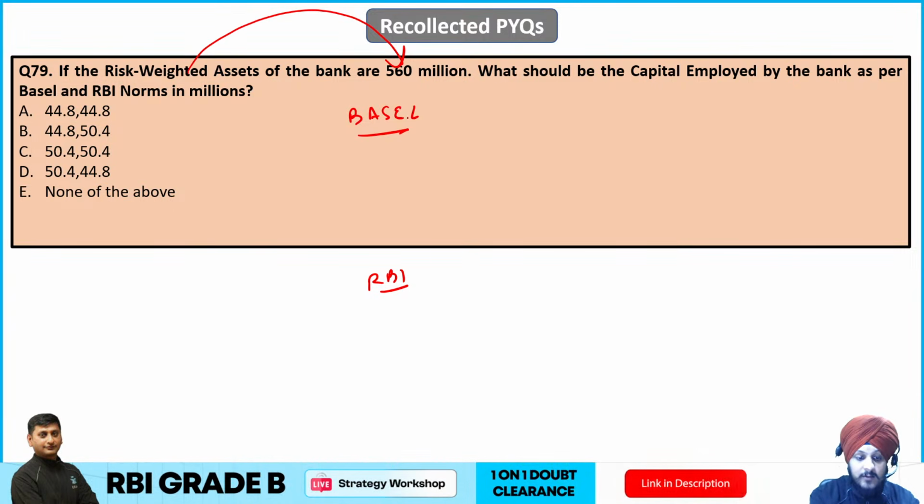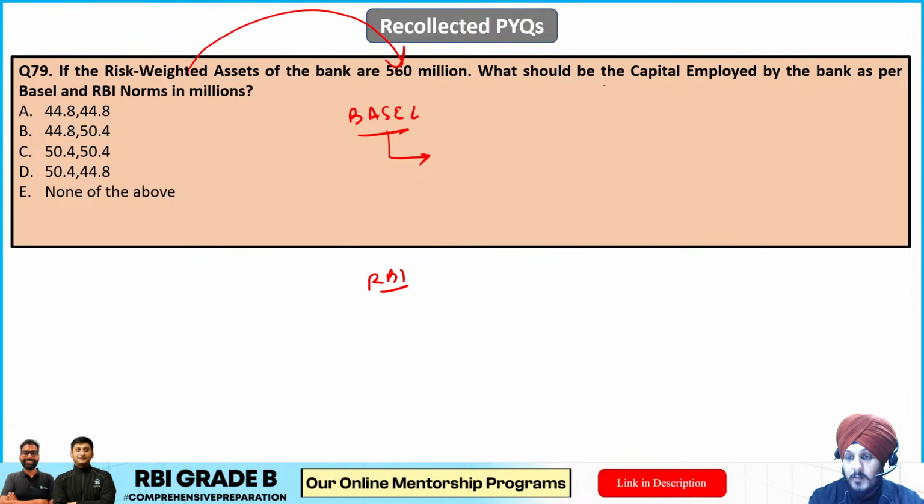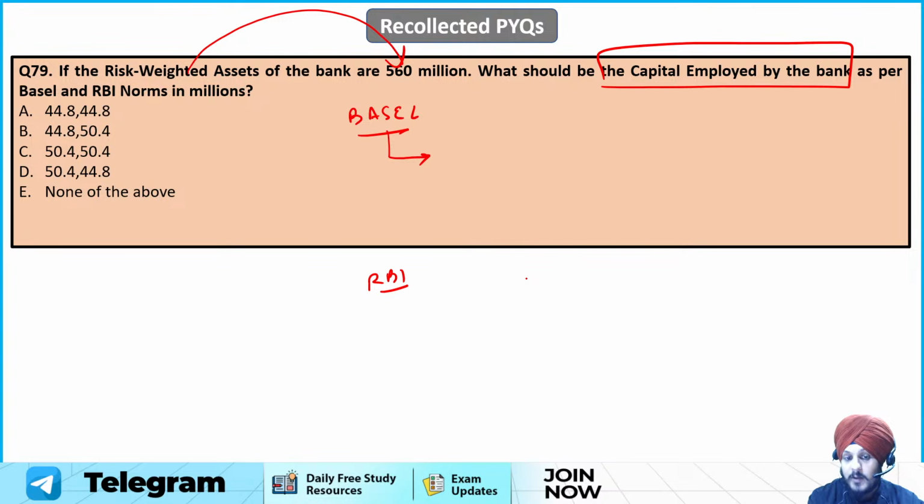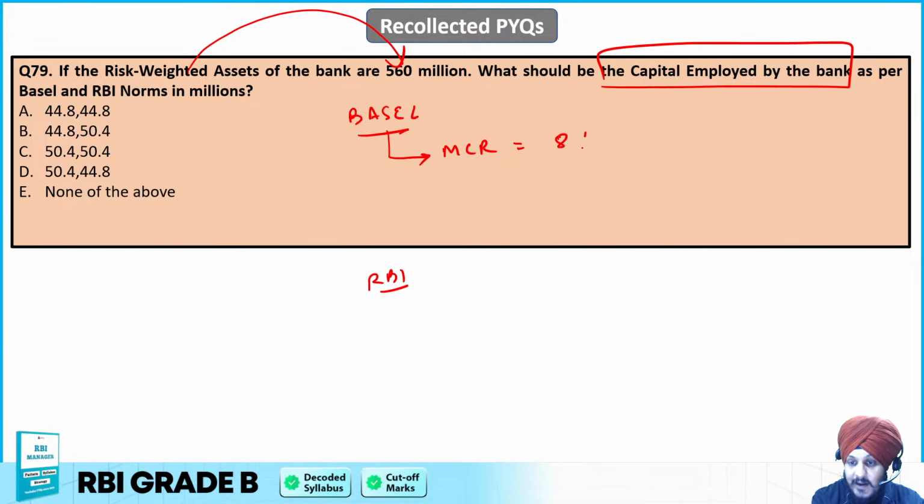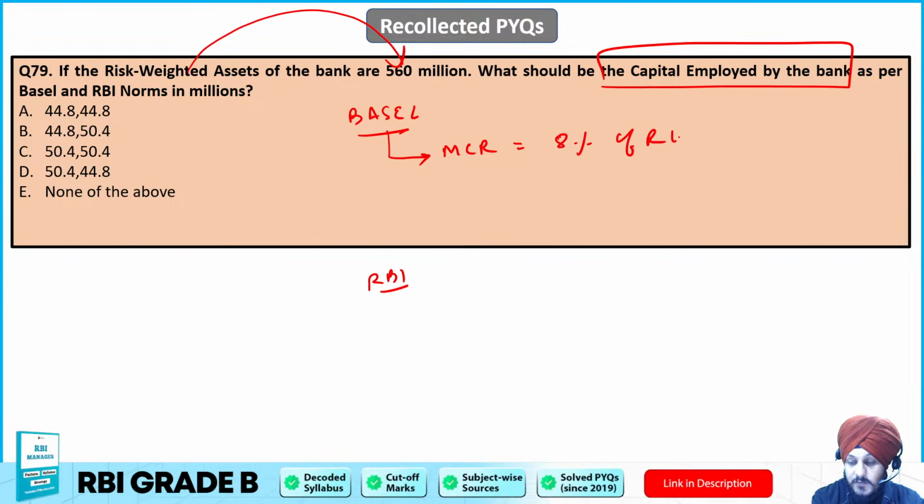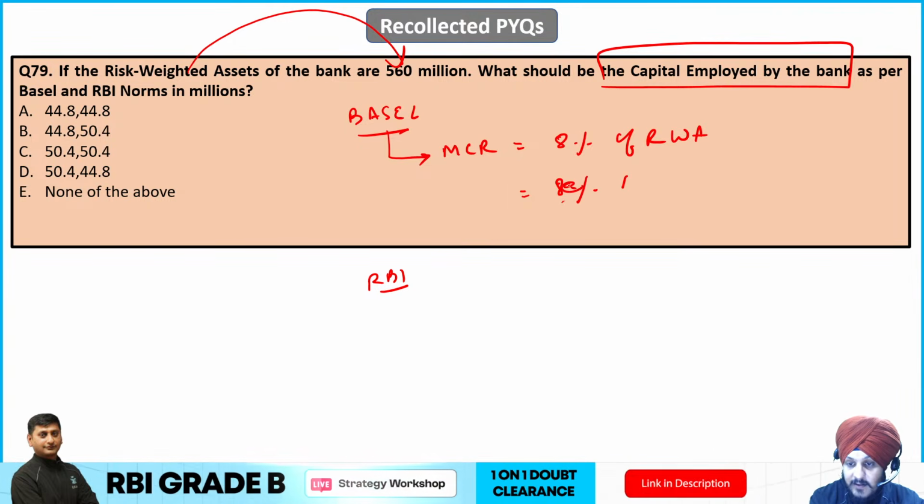Now if you see over here, if the risk-weighted asset is 560 million, we know that as per Basel, what is the minimum capital requirement? Because it is asking about the capital employed by the bank. What should be the capital employed by the bank? So the minimum capital requirement as per Basel is what? It is 8% of risk-weighted asset. So it means 8% of what? 8% of what? You can write it like this.